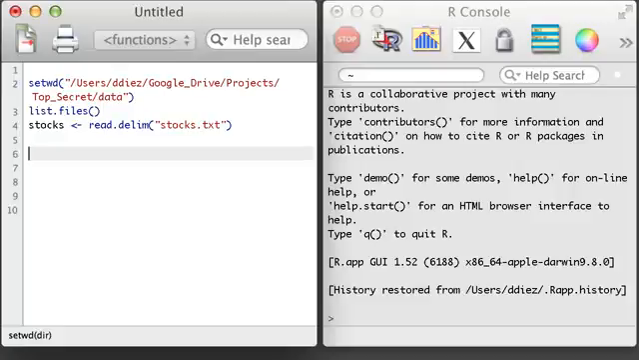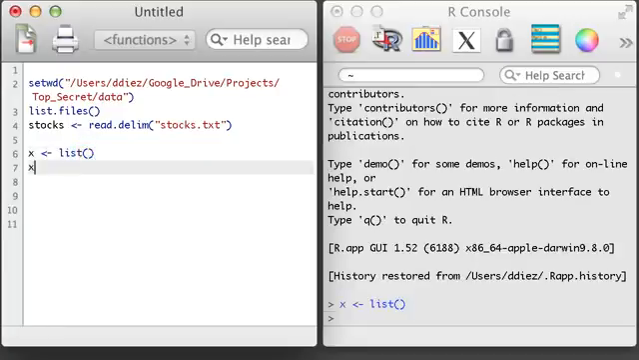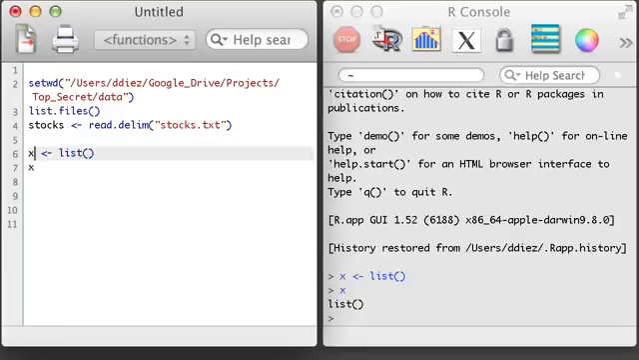Lists are a special type of object that hold other objects. I can initialize a list by simply using the list function. I can create items in the list by providing arguments to the list function.